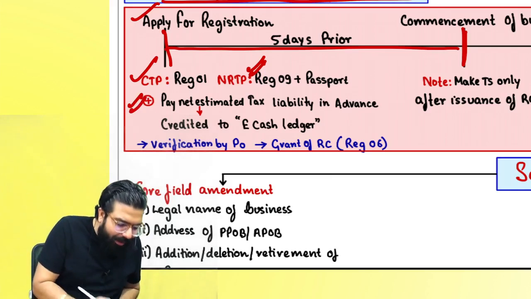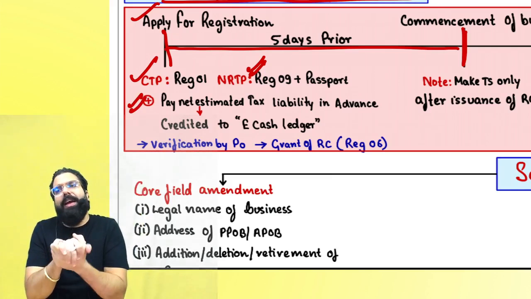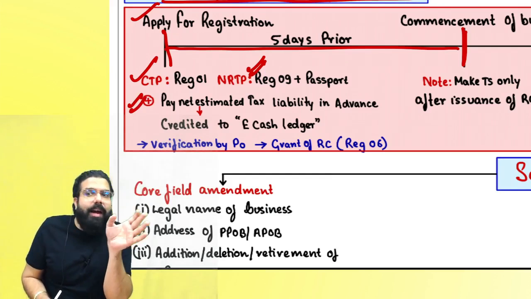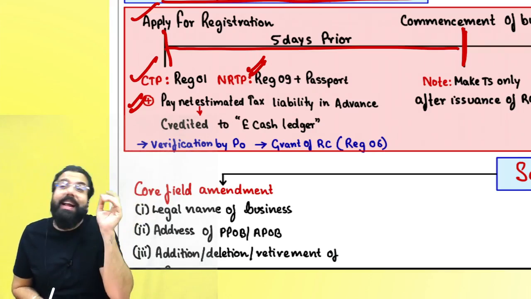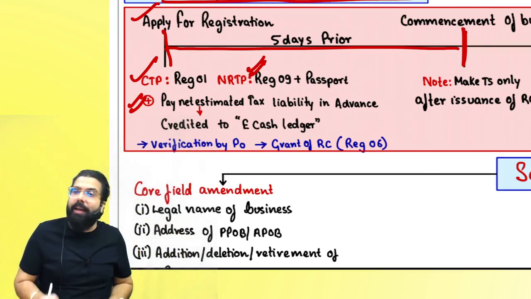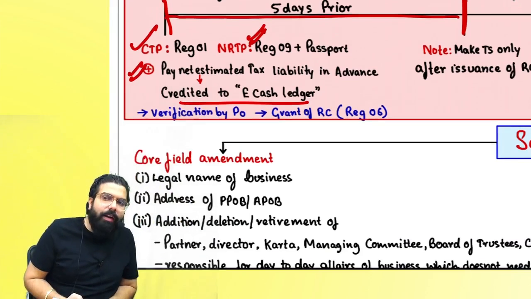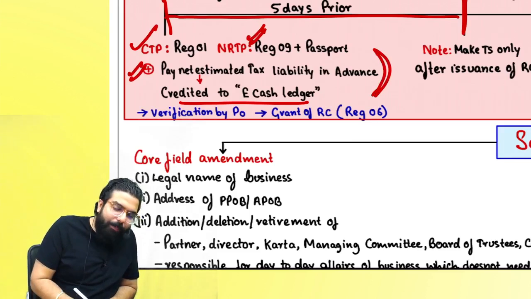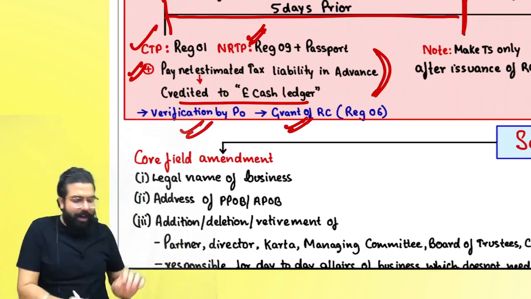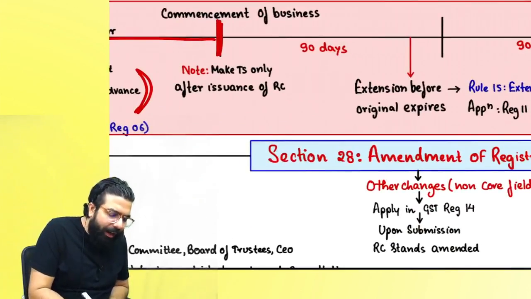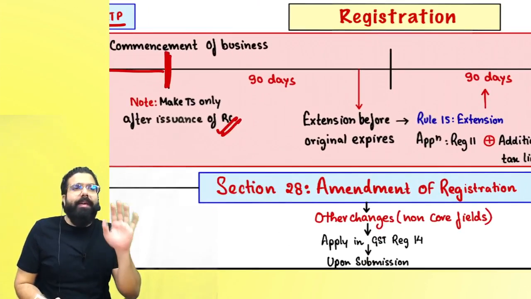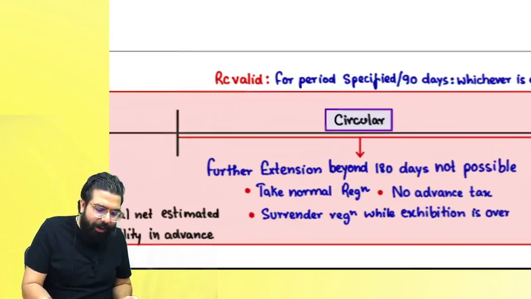Plus a CTP or an RTP, whenever they file their application, should pay net estimated tax liability in advance. Estimated net tax liability in advance, not gross. They have to pay net tax liability in advance and the amount gets credited to their e-cash ledger. Once they file their application, verification happens and the registration certificate is granted in REG 06. Only once they get the registration certificate should they start making taxable supply.